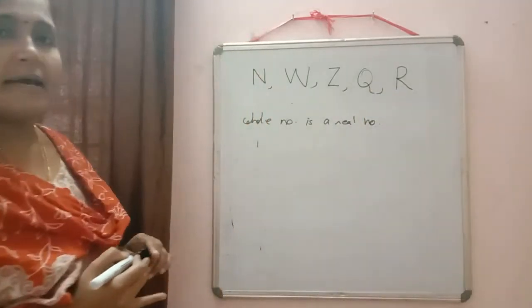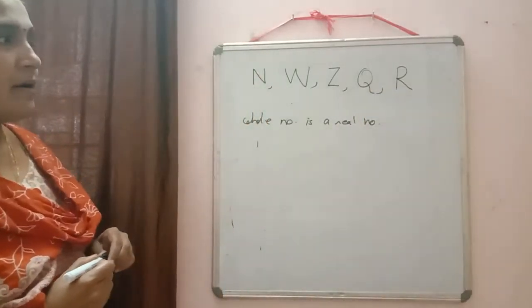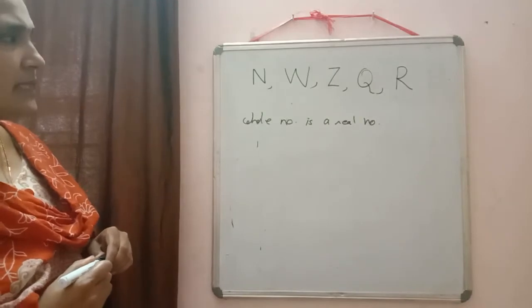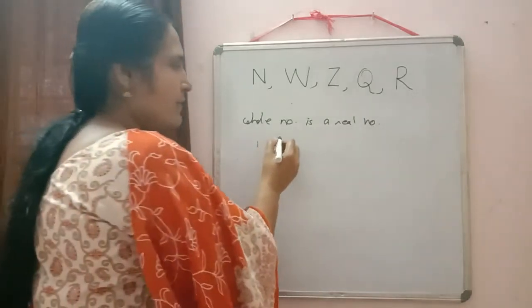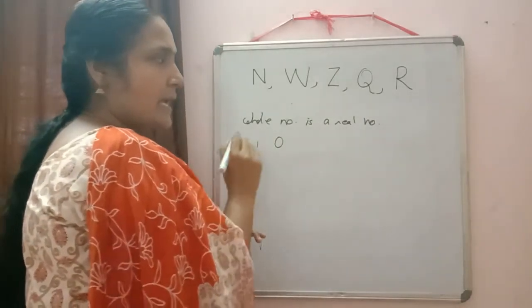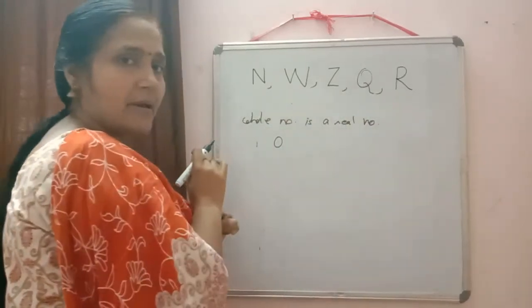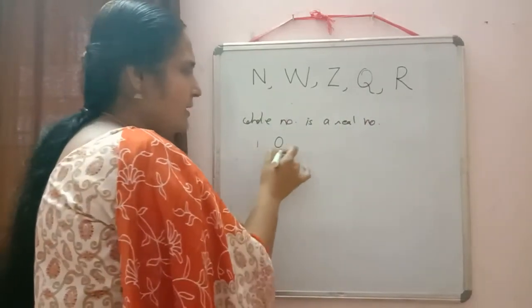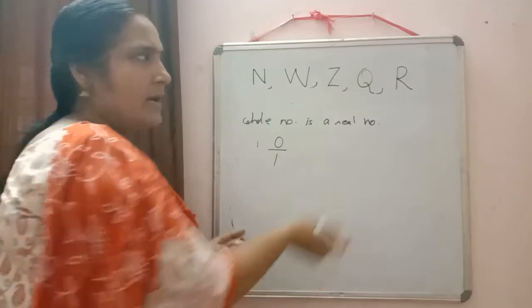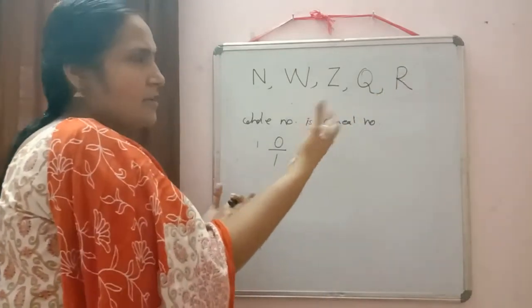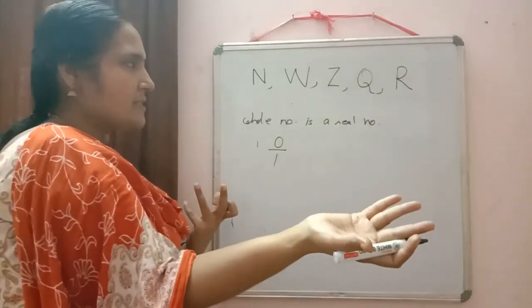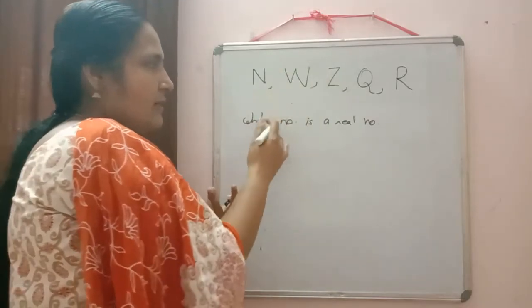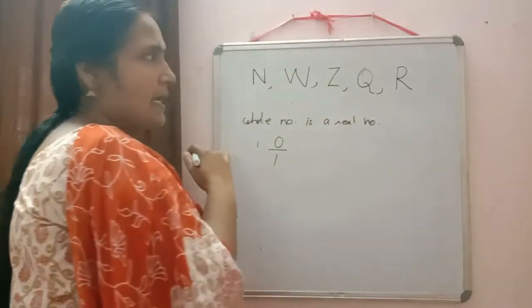Every whole number is a real number. Whole number means it starts with 0. So if I write 0 here, can we say 0 is a real number also? Yes, 0 can be written as 0 by 1. A real number is a combination of rational and irrational numbers. So every whole number is a real number.